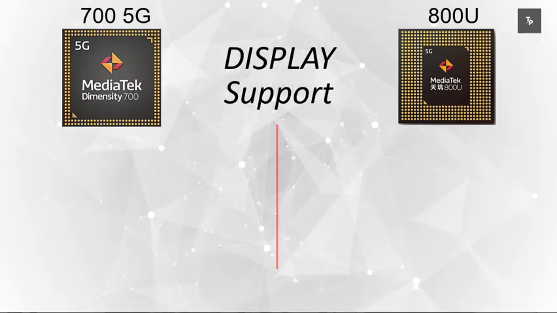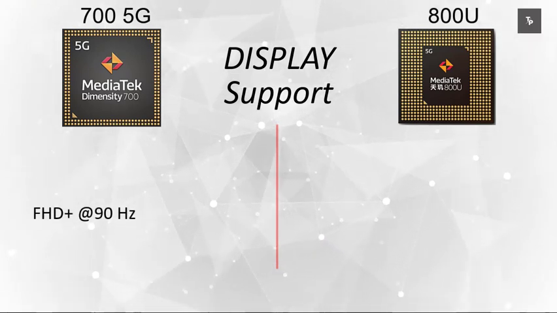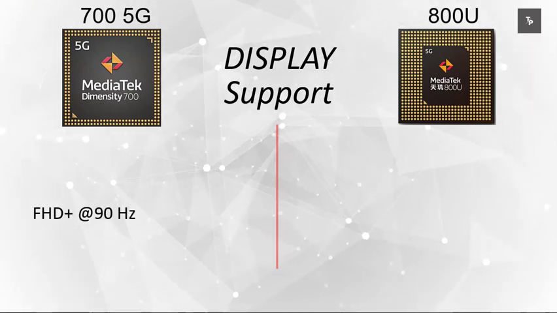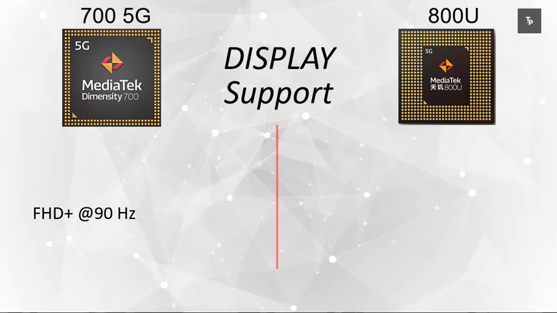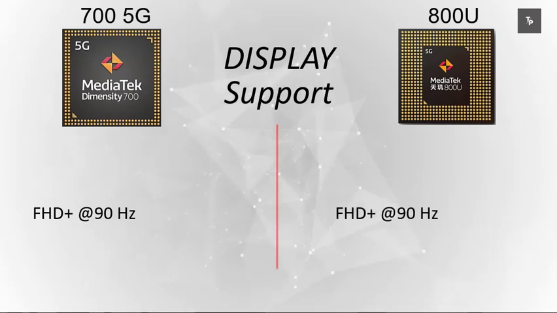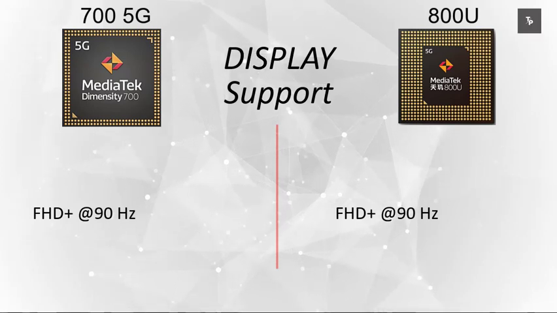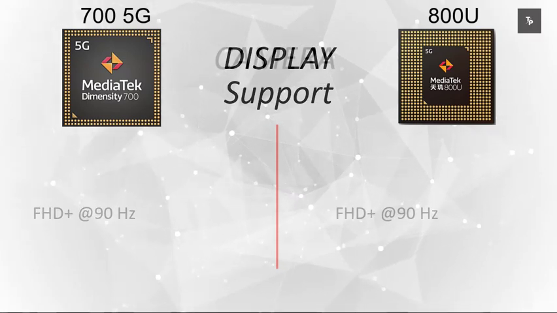The maximum display support for the MediaTek Dimensity 700 5G processor is up to Full HD Plus at 90Hz, and the 800U can also support up to Full HD Plus at 90Hz refresh rate. Also, the resolution can be increased if the refresh rate goes down.